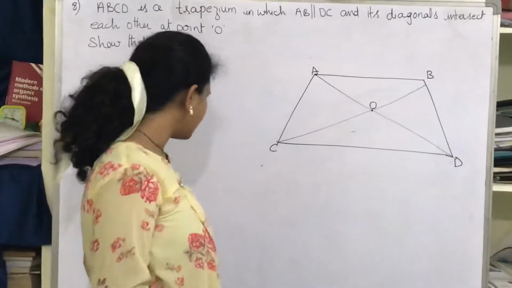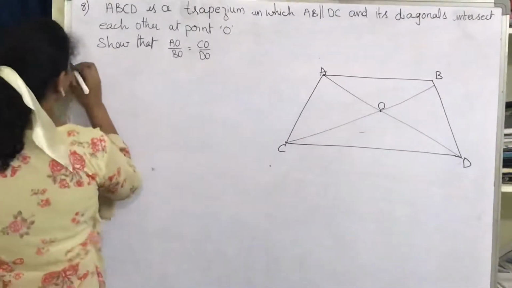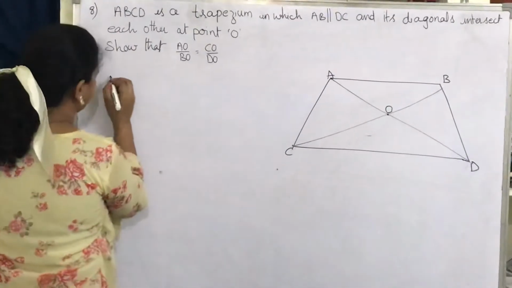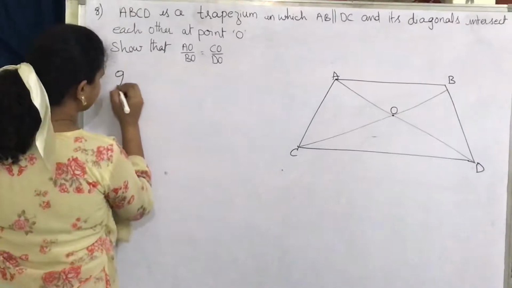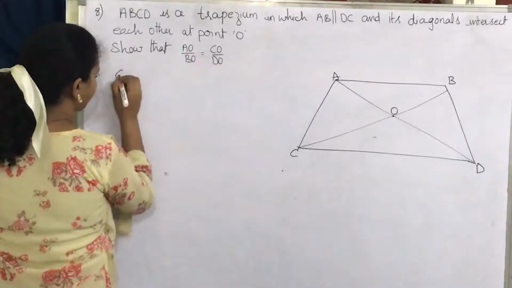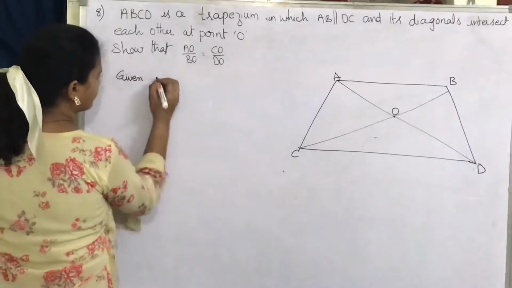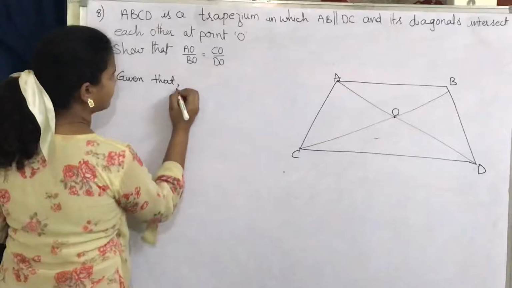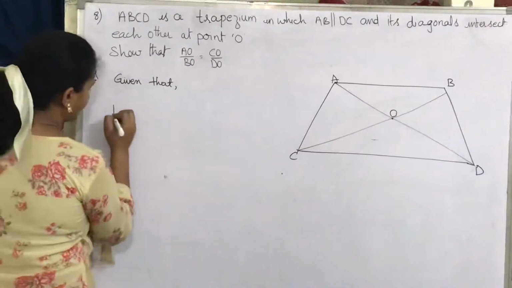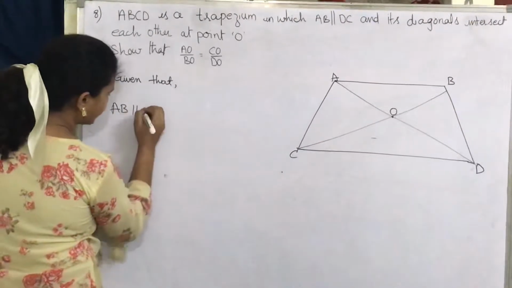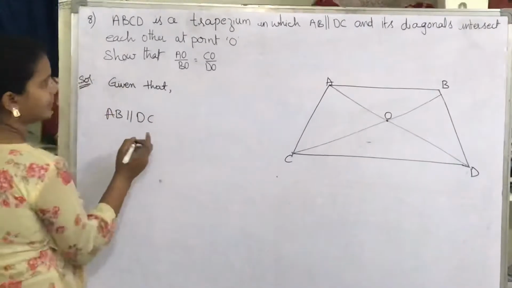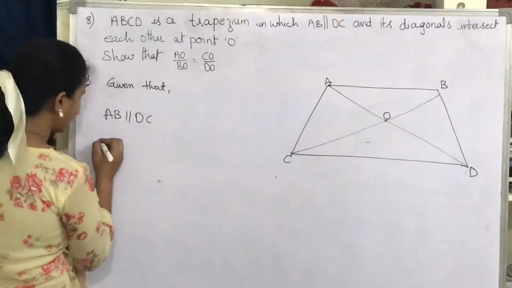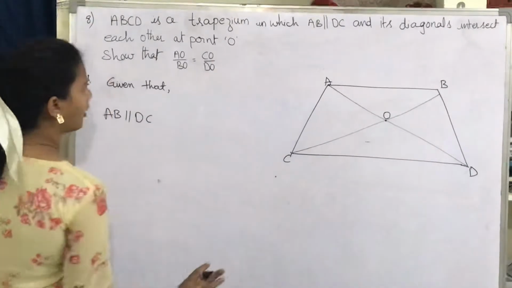So to show this, first let's solve the given problem. Now given what? Given that, let it be, AB is parallel to DC and its diagonals intersect at a point O, let it be.